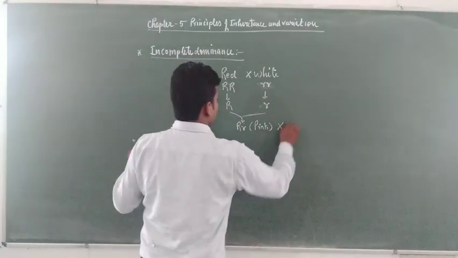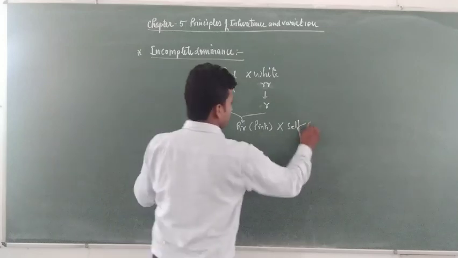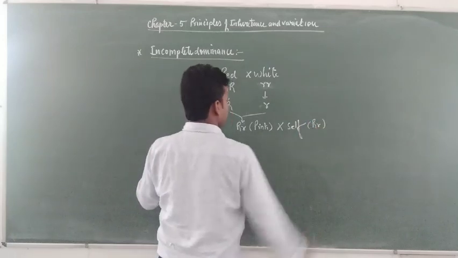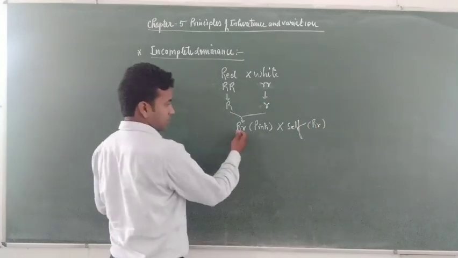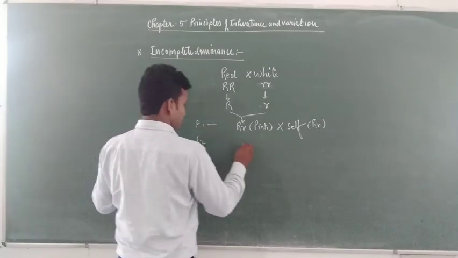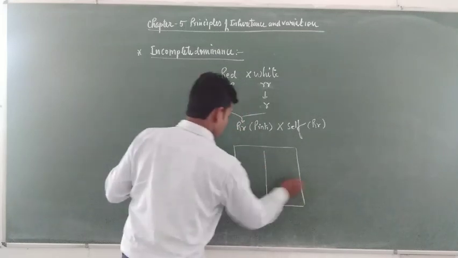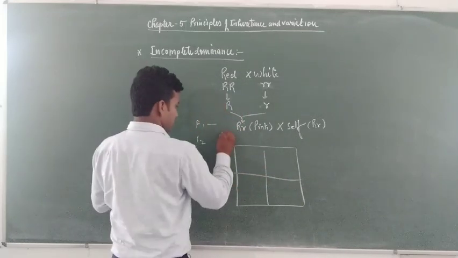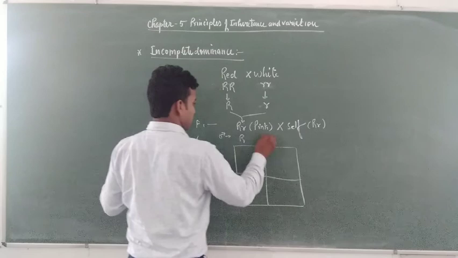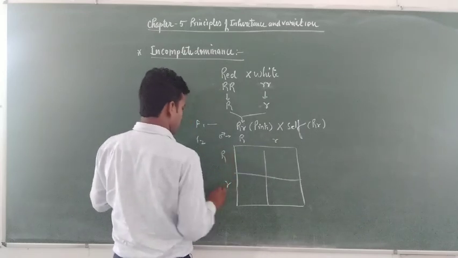But when they perform a self-cross, that is, capital R, small r containing plants, meaning the same F1 generation individuals, we get the F2 progeny. These are the male gametes, capital R, small r, and these are the female gametes, capital R, small r.